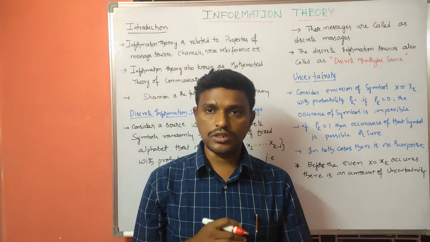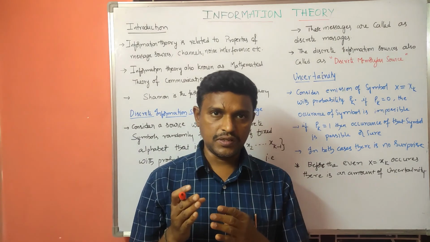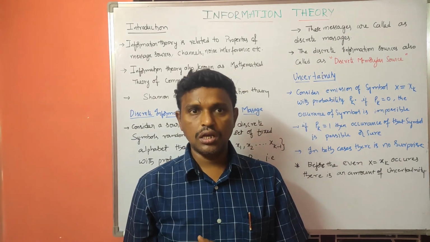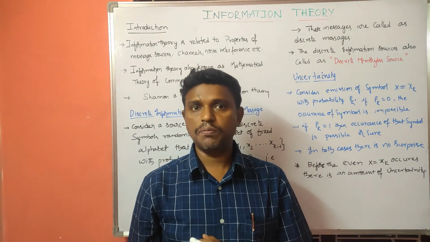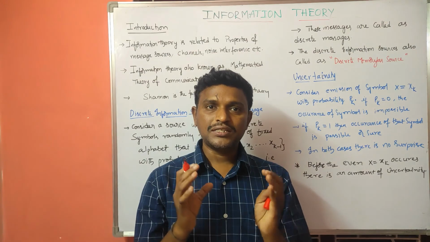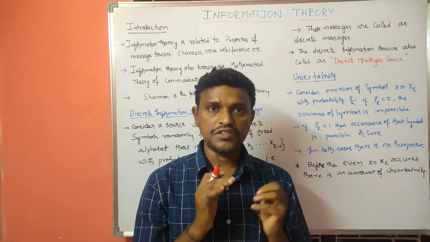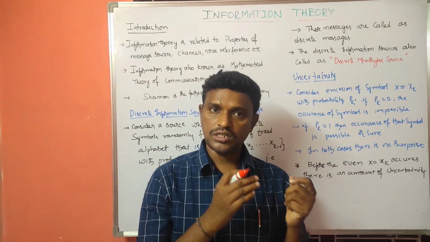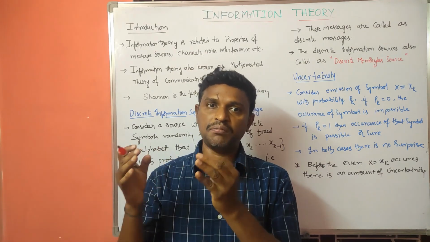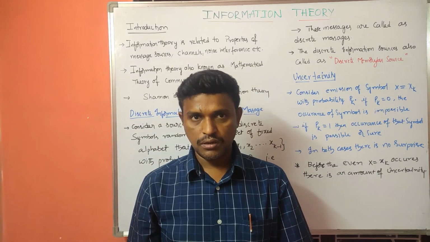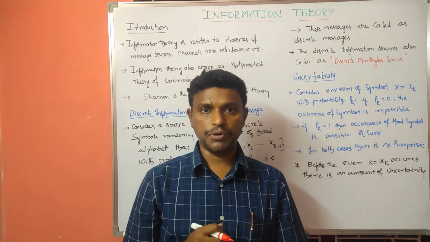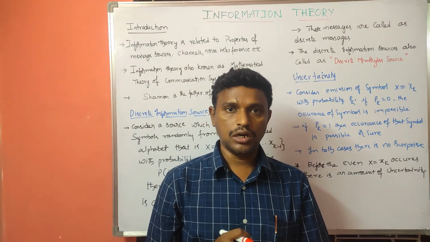If we consider these message sources, they will pass through the channel. At the channel, noise will interfere with the actual signal. So this total information theory is related to the properties of the message sources and the channel properties, and at the same time the noise interference. That is how information theory relates to the properties of these different objects.